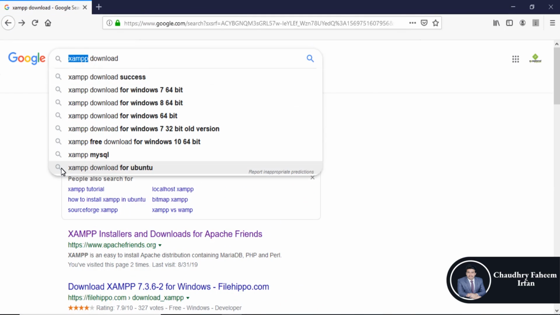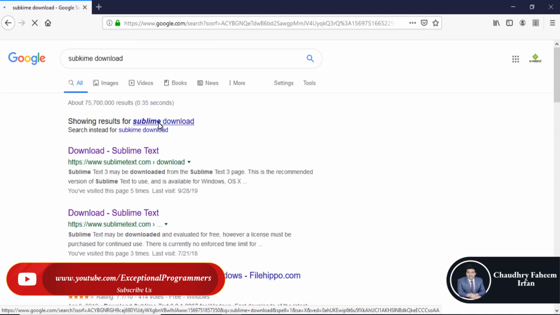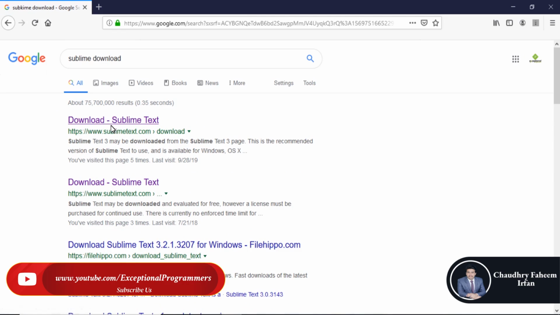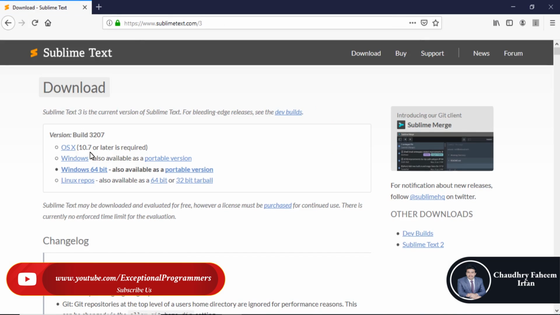And for Sublime, click here, sublimetext.com. Click here and download according to your operating system.